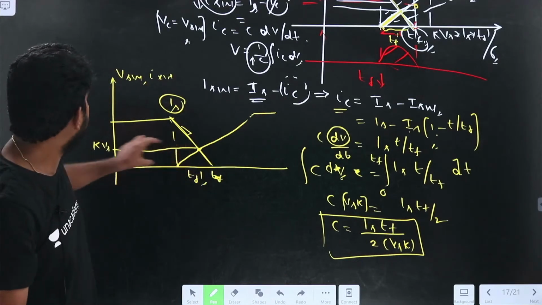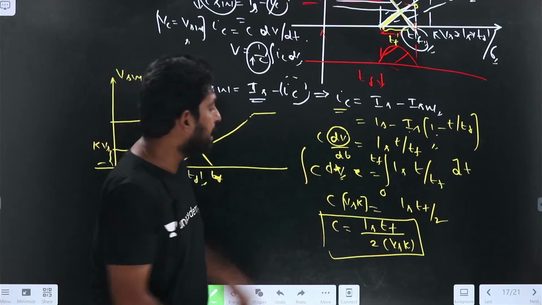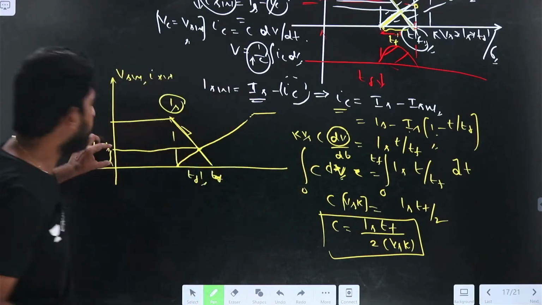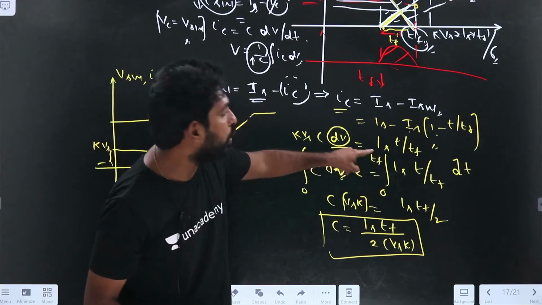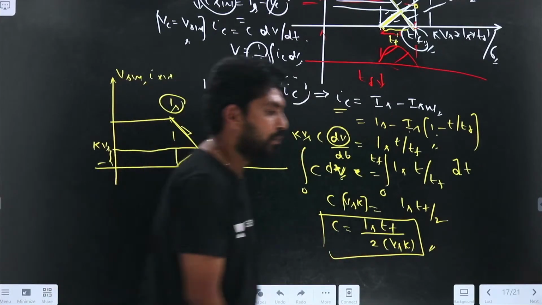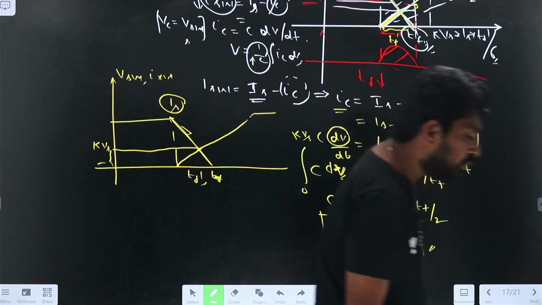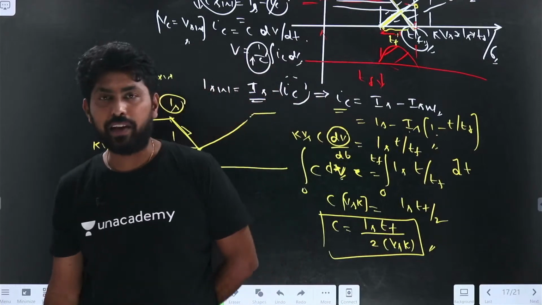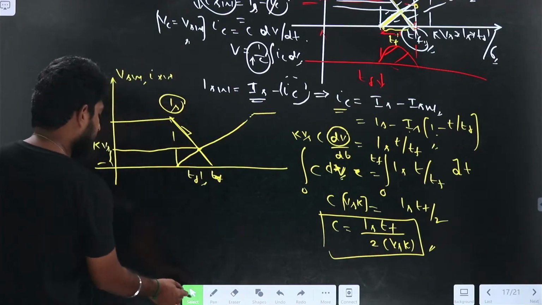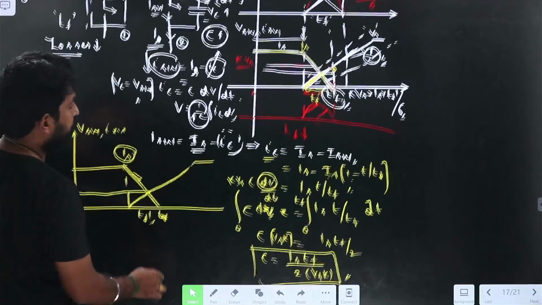So what is the value of the voltage here? The voltage is varying from 0 to Vs. But if I take the dV here, it can vary from 0 to K into Vs, and the time is varying from 0 to Tf. If I substitute that, I will get the C value. So get the C value, right? This is the turn-off snubber. This is the value of the turn-off snubber, right?